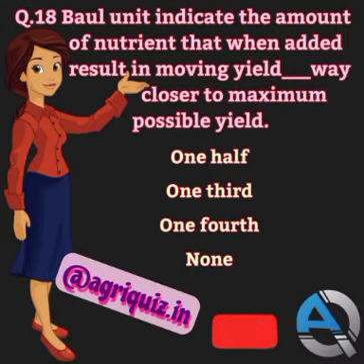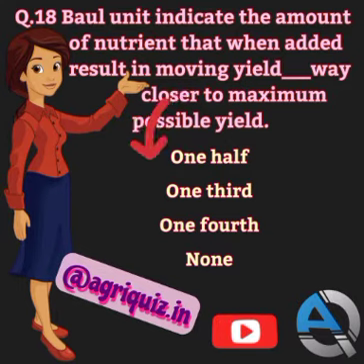Question number 18. Bowl unit indicates the amount of nutrient that when added results in moving yield how much closer to maximum possible yield? One half, one third, one fourth, or none? The correct answer is one half. Bowl unit indicates the amount of nutrient that when added results in moving yield one halfway closer to maximum possible yield.